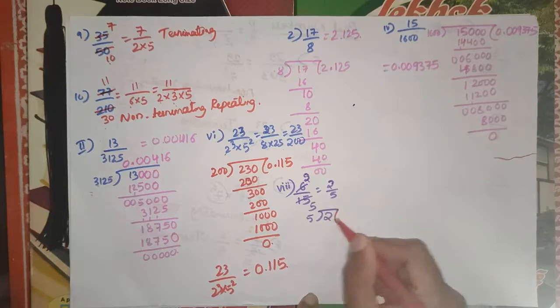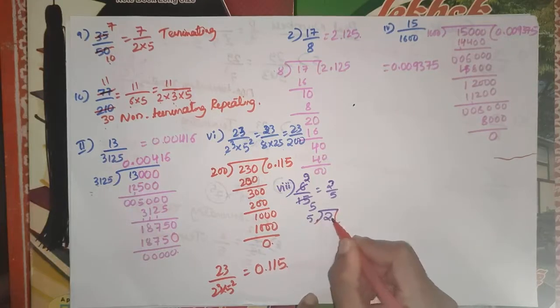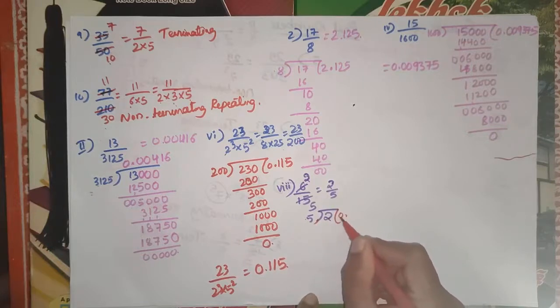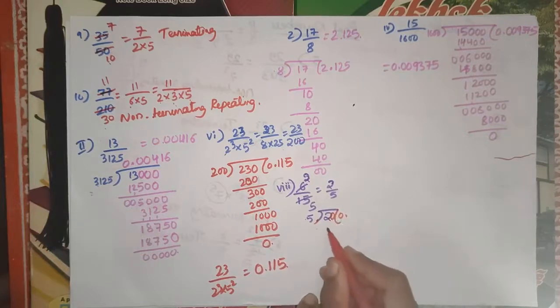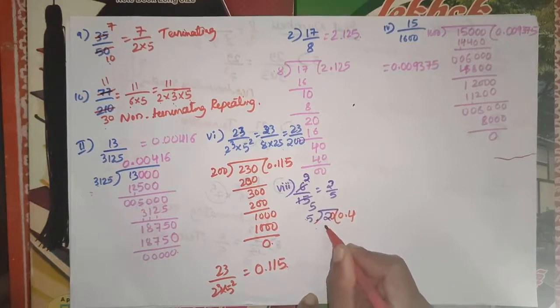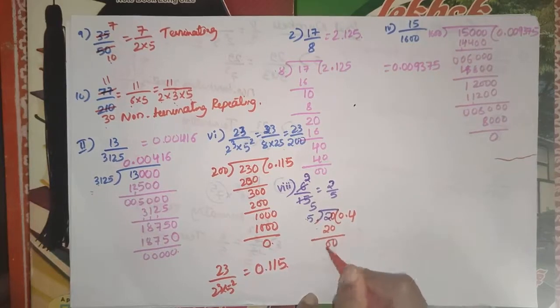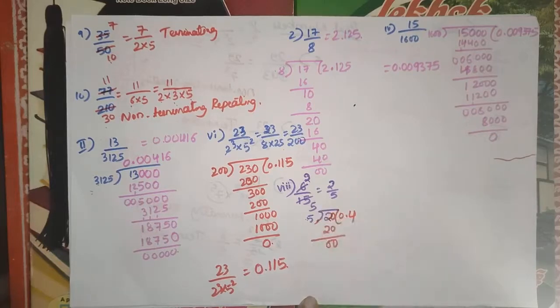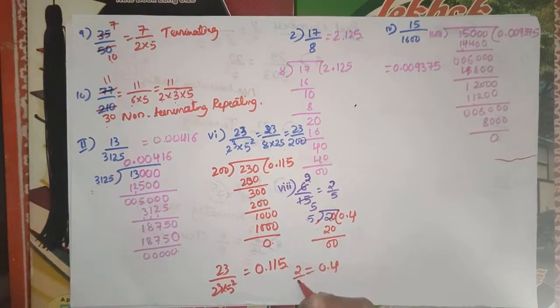It cannot be divisible, 5 cannot divide 2. Then I take 0 point here, I take here 0. So this becomes 20. Then we know 5 4s are 20. Then here it is equal to 0. So the decimal expansion is 0.4. 2 by 5 is equal to 0.4.